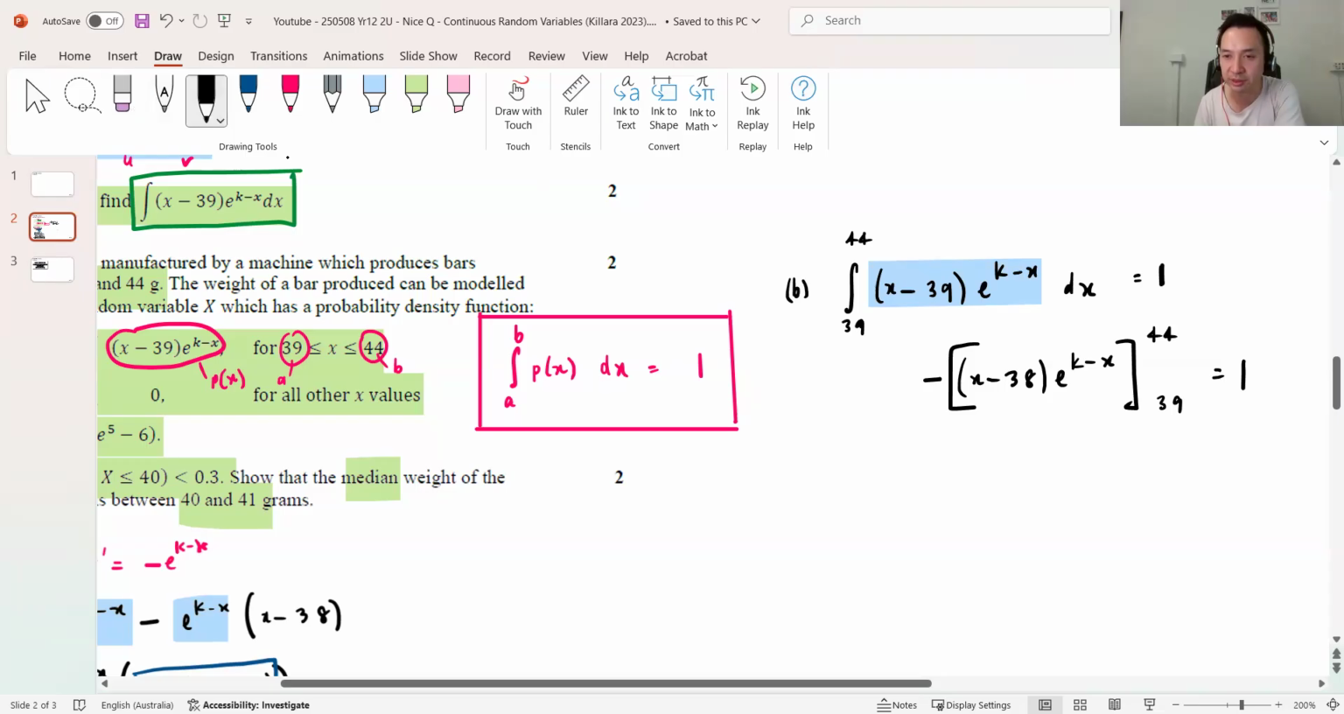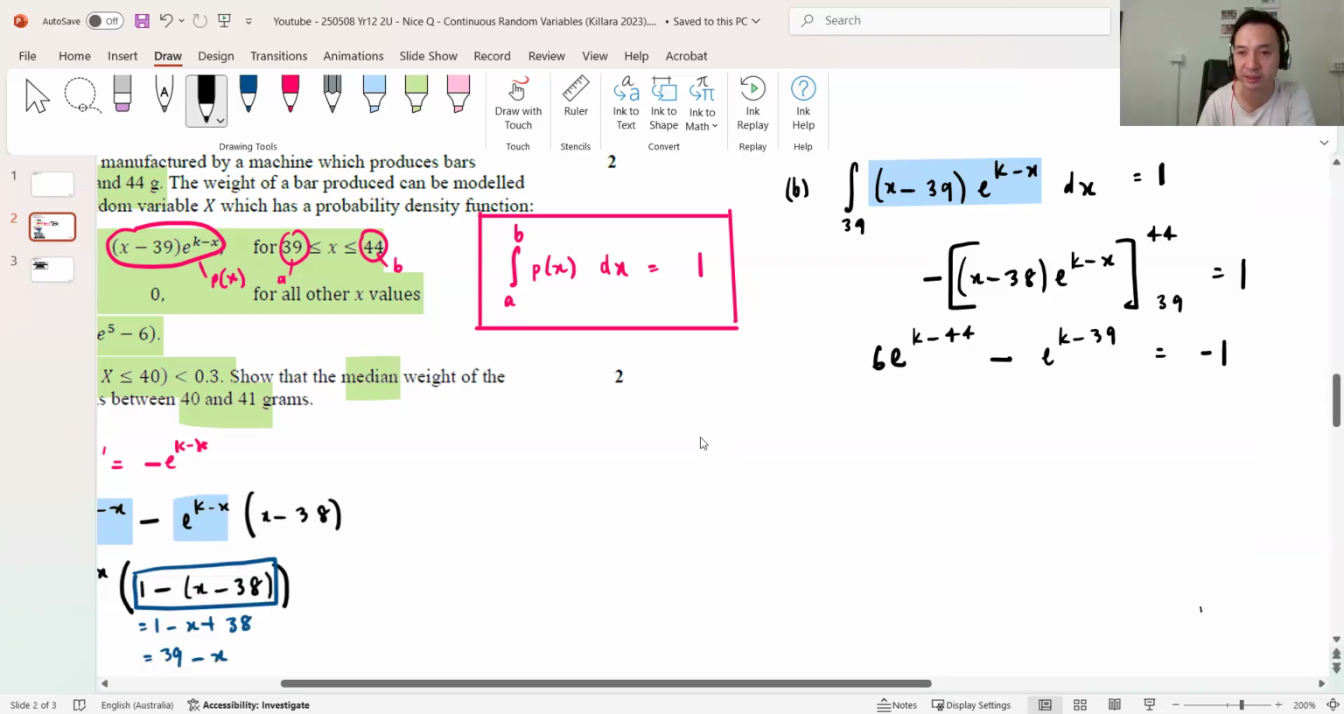Yeah. So let's see. For ease, I'm just going to throw the one negative on the other side and sub in my limits, right? So 44 minus 38 is 6, e^(k minus 44), minus 1. So then only 1 then. e^(k minus 39) equals negative 1. Yeah. Now, okay. How can I solve this?